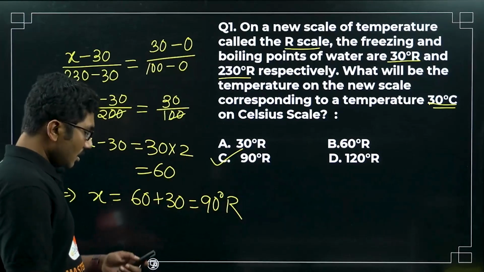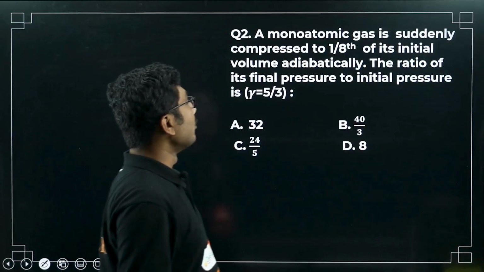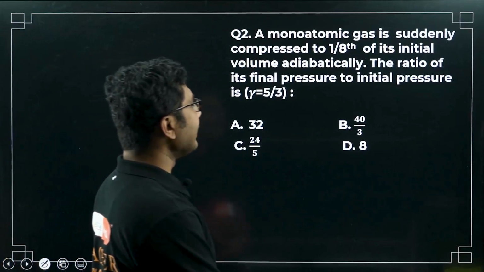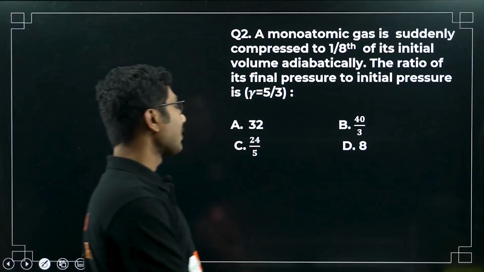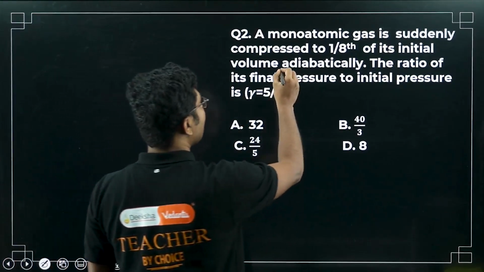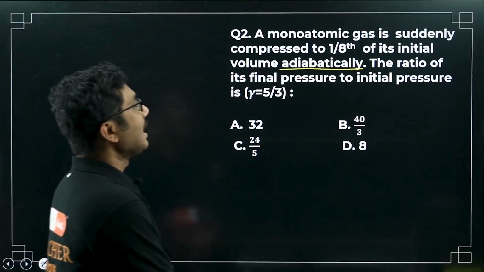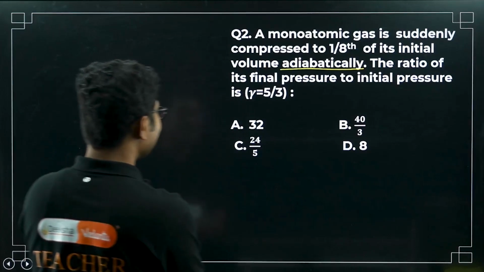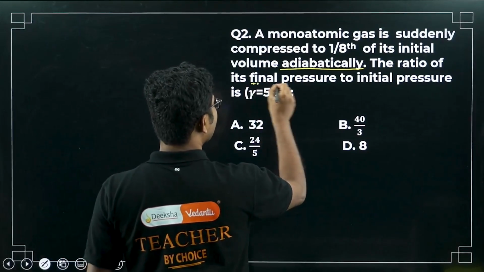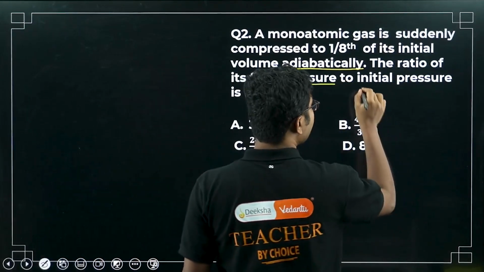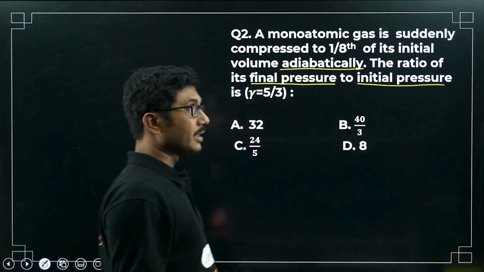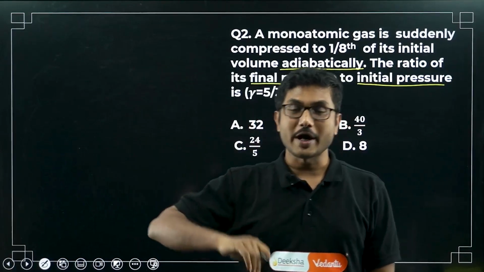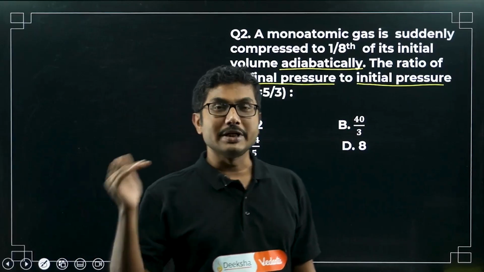Now next question: a monoatomic gas is suddenly compressed to 1/8 of its initial volume adiabatically. So very important, the process is adiabatic. The ratio of its final pressure to initial pressure is... Always I say whenever they ask you to find a ratio, you have to find A is to B or B is to A.